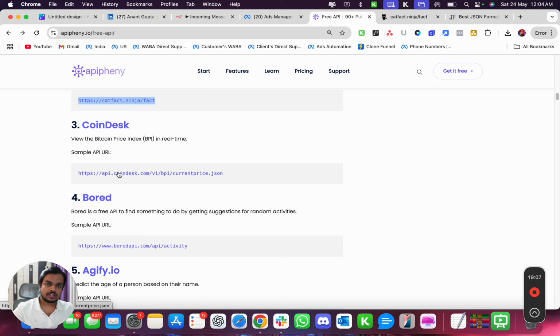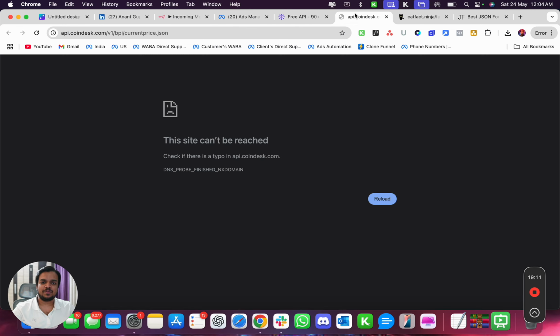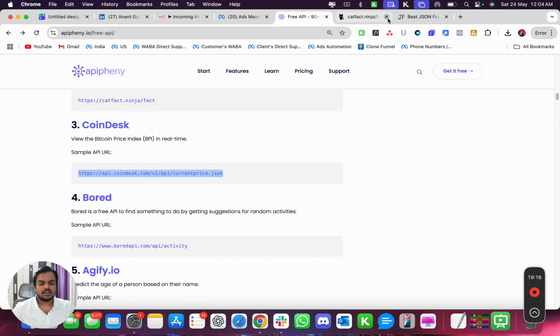And second reason could be that this API doesn't work at the moment, right? Because, you see, it's not able to respond to my query. So it doesn't work, right? So one could be that it's not a GET request, it's a POST request. Again, do not get overwhelmed about GET request and POST request, because in the next video we are going to expand on all these things, right? But for now, I want you to be comfortable and not get overwhelmed with the idea of API.